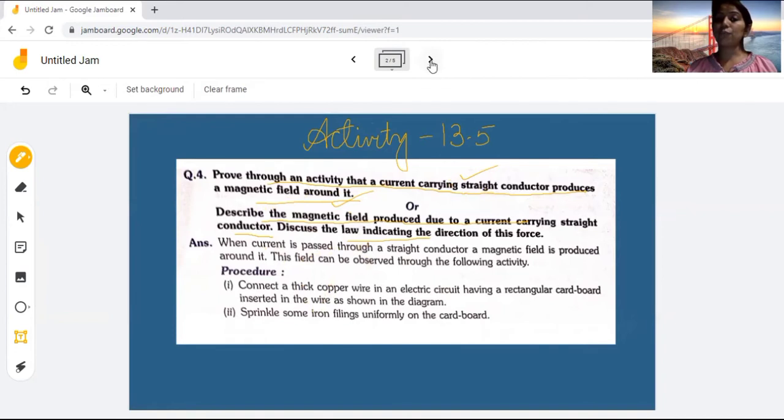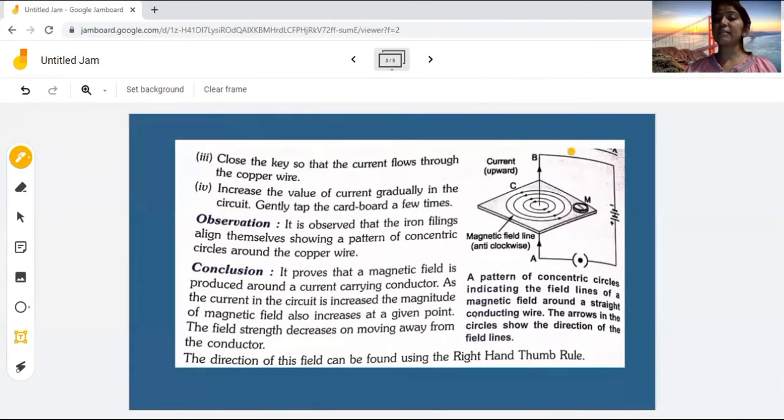So in this activity, I want to show you one of the diagrams. This is the diagram we have in this activity. We have a straight wire. This AB is known as your straight wire. This AB is a straight thick copper wire. And here we have a battery. This is known as your cardboard. After that we have iron filings, as well as we have placed one compass needle near it.